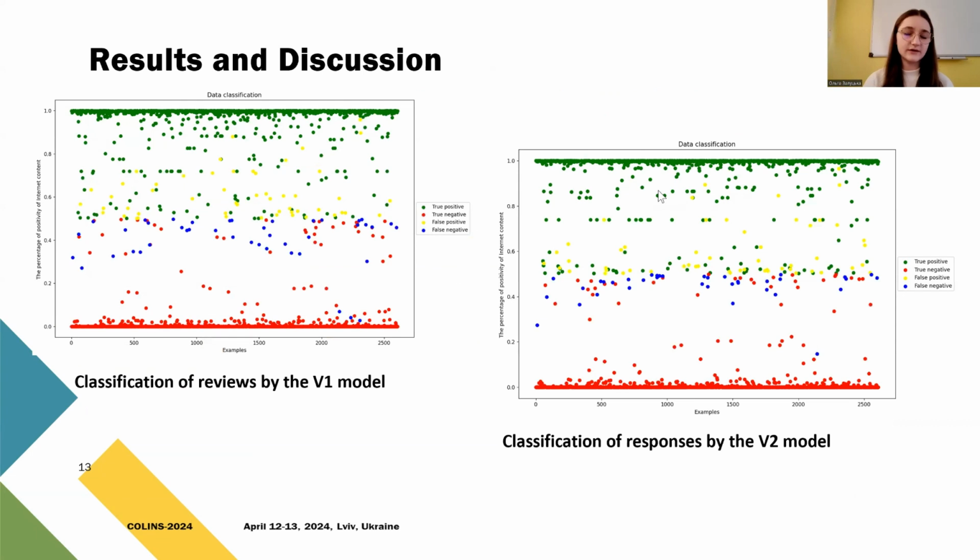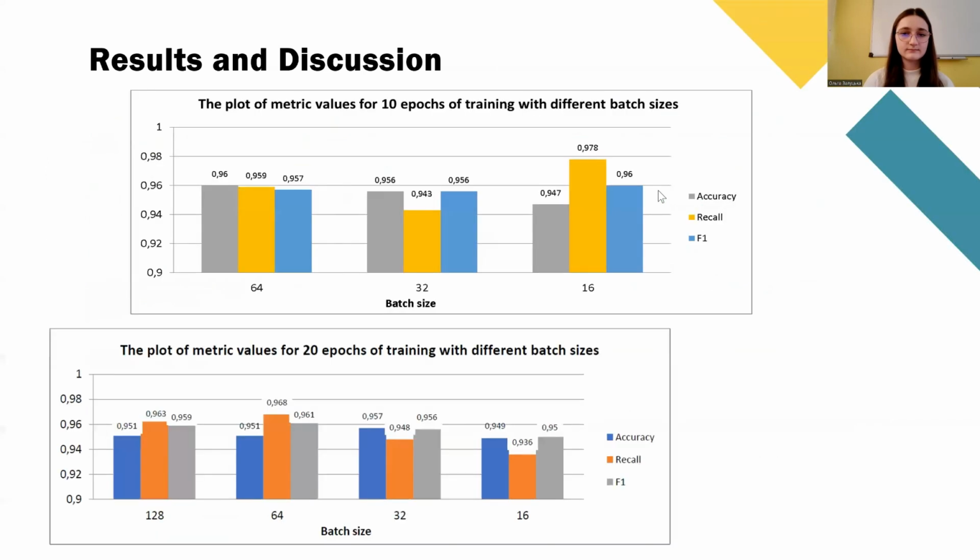Here you can see classification of reviews by models. And as you can see from the diagrams above, the metrics do not decrease below 94%, so the neural networks show high performance in all models for classifying the sentiment tone of text content.